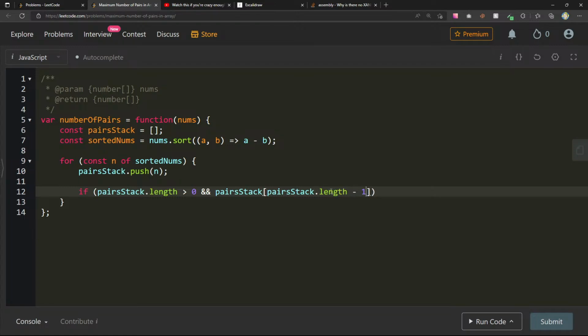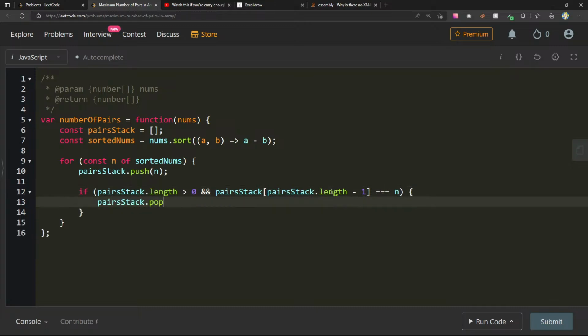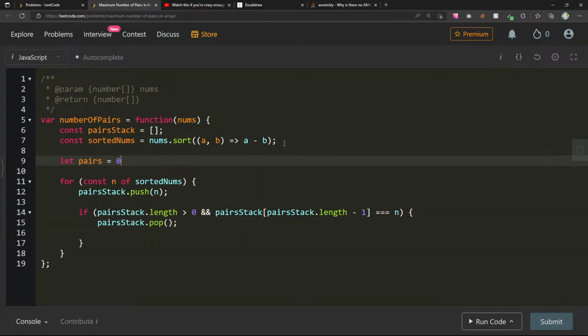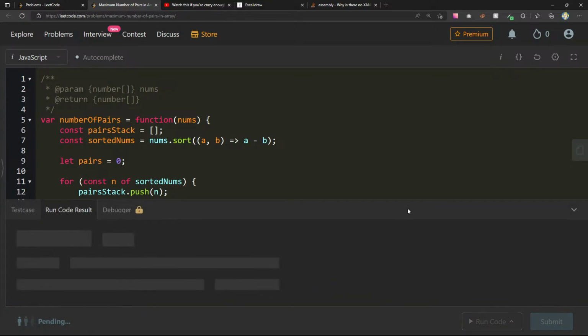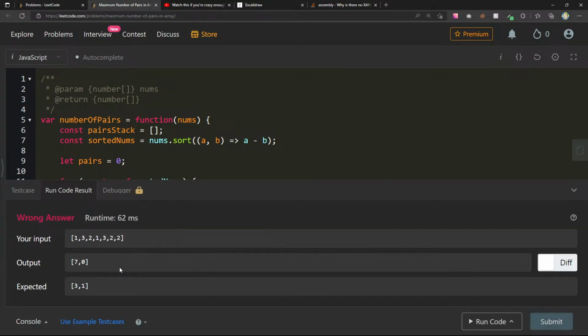Pair stack dot length minus 1. Pair stack dot length is greater than 0 and pair stack at pair stack dot length minus 1 is equal to n. Let's just do pairs stack dot pop, and we'll also have a count for our pairs. Here we can say pairs plus plus, and then we'll just return pairs and pairs stack dot length. I did this one a little bit quick: 7 and 0.